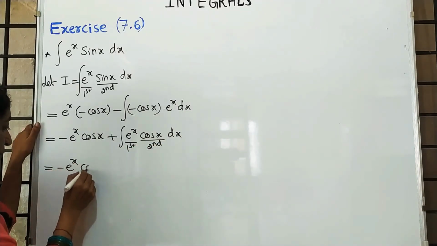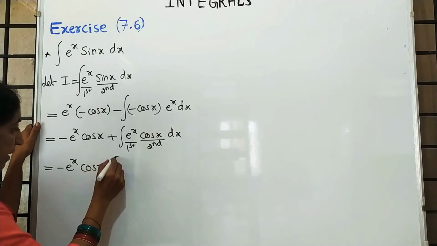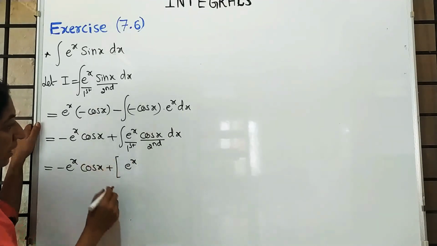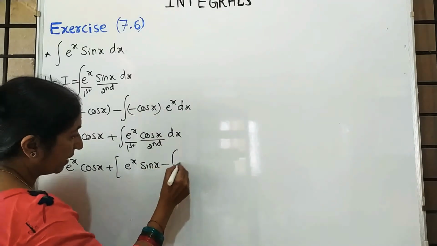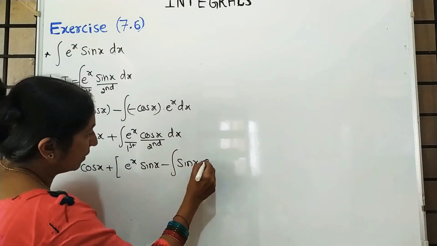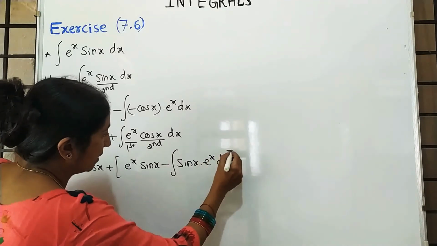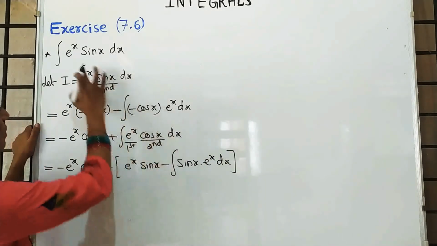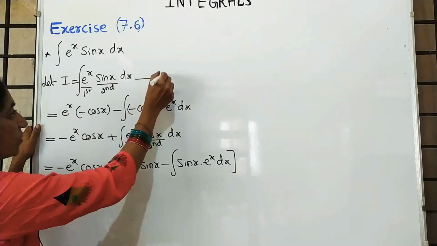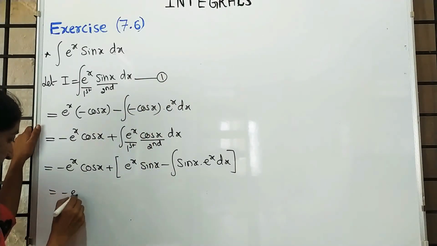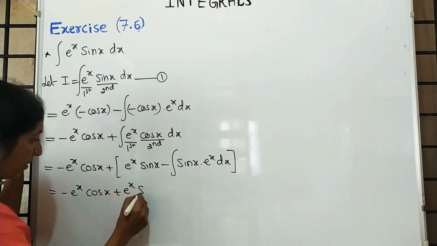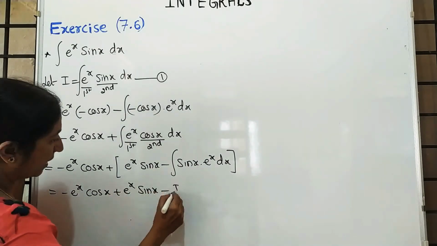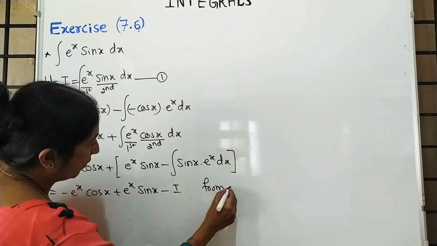Minus e raised to x into cos x plus, in the bracket, e raised to x as it is, integration of cos x is sin x, minus integration of sin x into differentiation of e raised to x, which is e raised to x, and this integration is nothing but I from equation 1. So minus e raised to x cos x plus e raised to x sin x minus I.